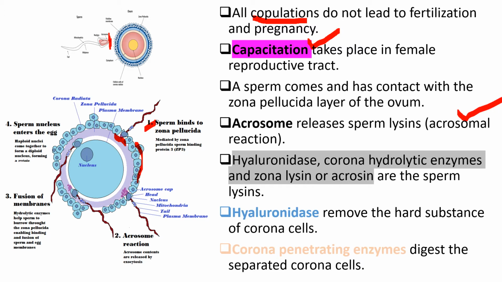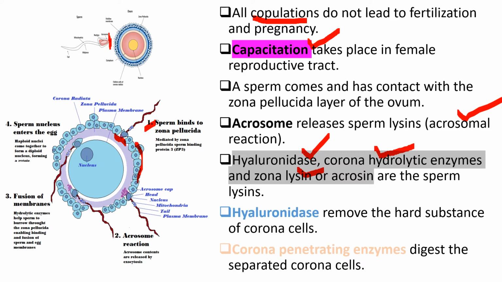So what types of sperm lysins are released by the acrosome? Here are these. One is hyaluronidase, another one is corona penetrating enzymes, the third one is zona lysin or acrosin. These three are the important sperm lysins released from the acrosome part of the sperm.